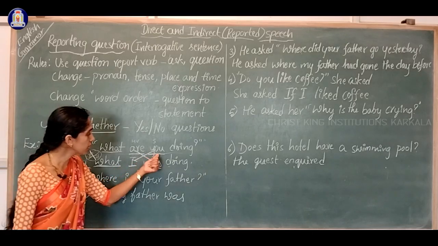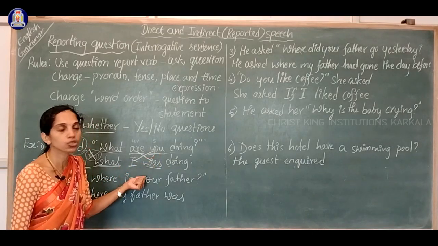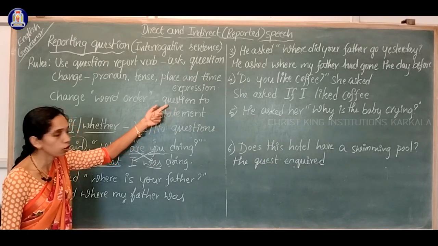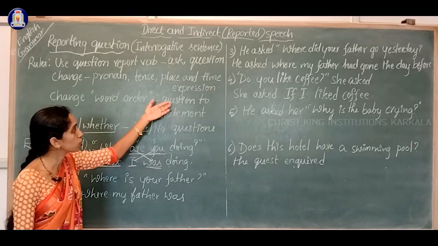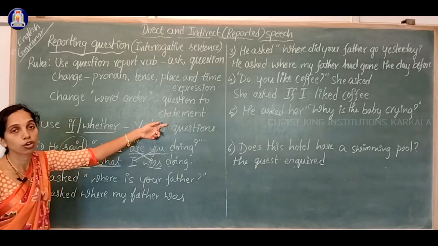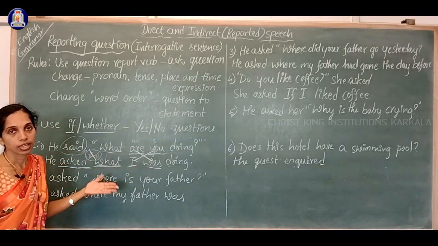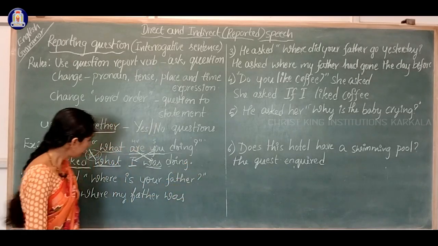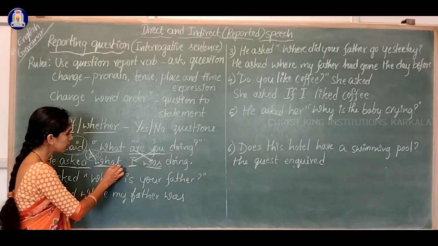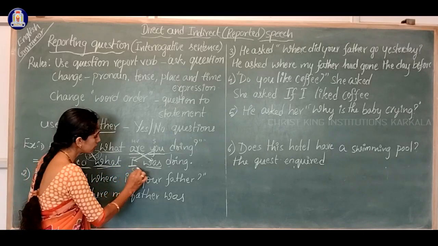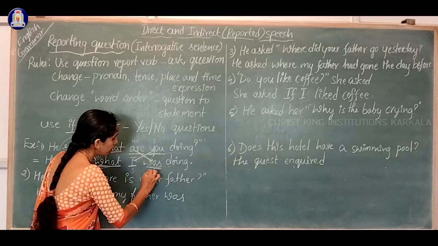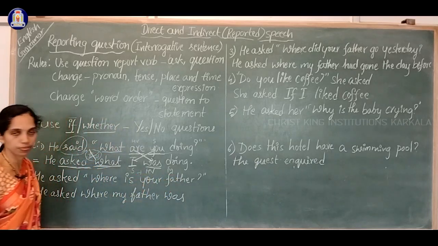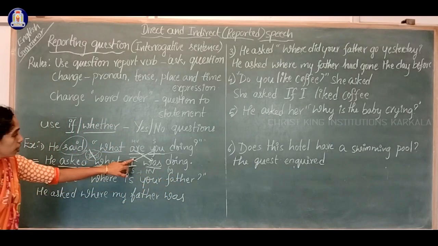Because we have changed the word order of the question into the word order of a statement. That's why we are not using a question mark here. Now see here, the WH word is as it is. Now it is subject, helping verb, and here it is the main verb.